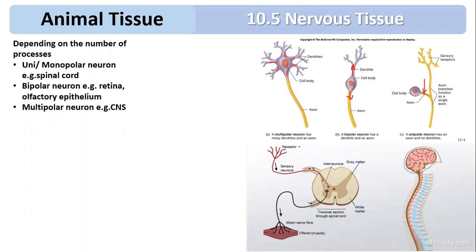Whenever you touch a hot surface, your skin is a receptor, and from the skin the neuron arises. That neuron is called a sensory neuron, which carries the message to the central nervous system. Here the part of the central nervous system is the spinal cord. So the sensory neuron carries the impulse from the receptor to the CNS. What is CNS? CNS stands for central nervous system. So the sensory neuron carries the message from the receptor to the central nervous system.